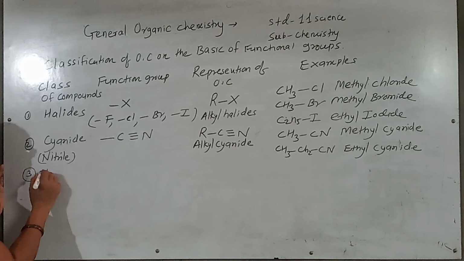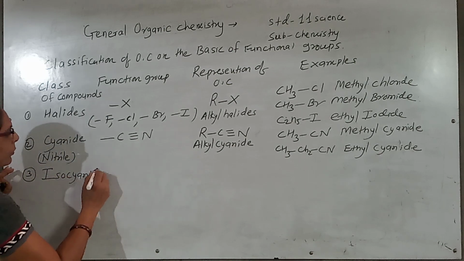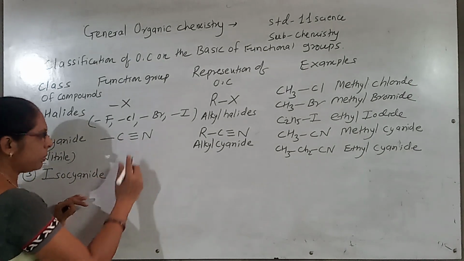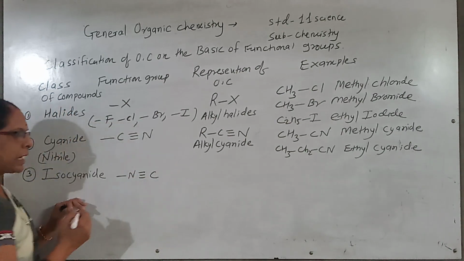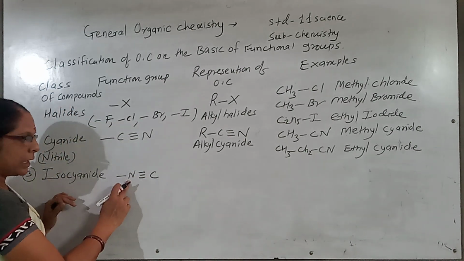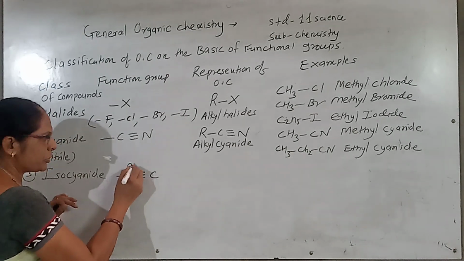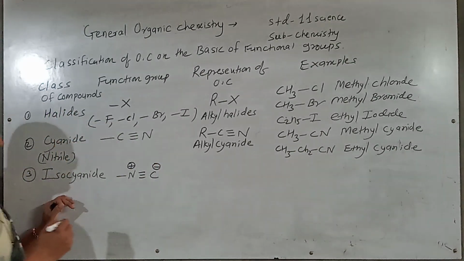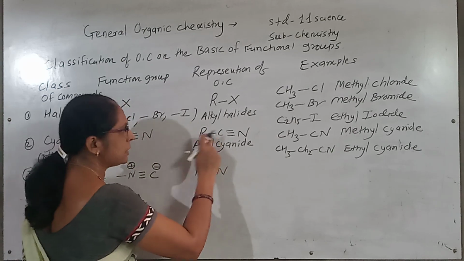Third is isocyanide. If the C and N places are changed, it is called isocyanide. In isocyanide, nitrogen has 4 valency, which is excess, so I show it with a positive charge. Carbon has 1 valency less, so I show it with a negative charge. If R is attached to CN, it is an alkyl cyanide.